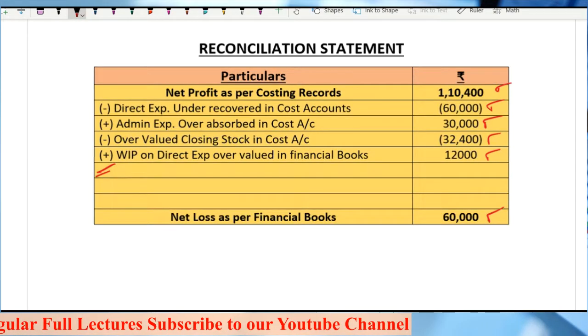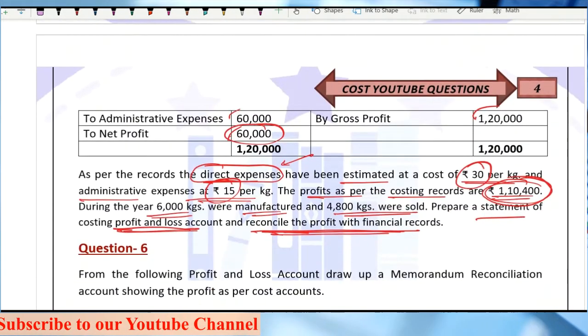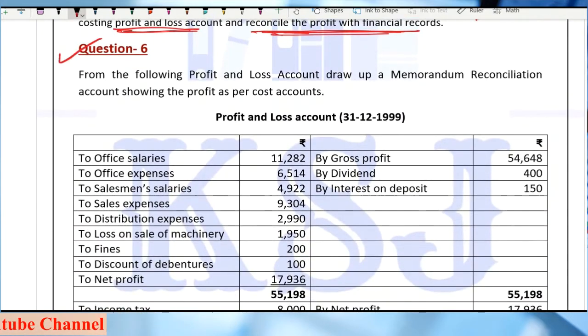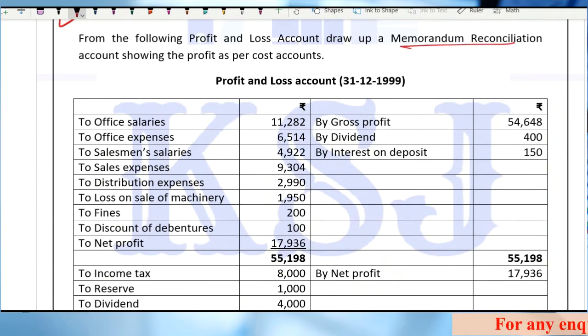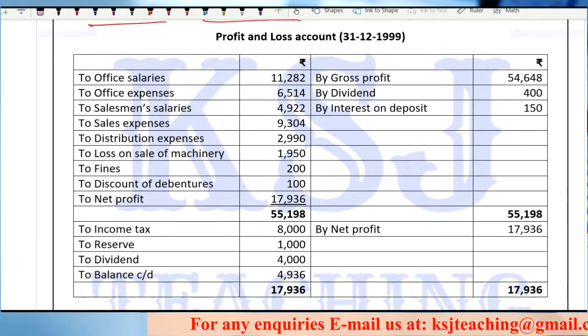Right, sir. So with this, we complete question number 5 also. Coming to the last question, that is question number 6. Very easy question. From the following profit and loss account, draw a memorandum reconciliation account showing the profit as per the cost accounts. So this is the profit and loss account that is given to you.